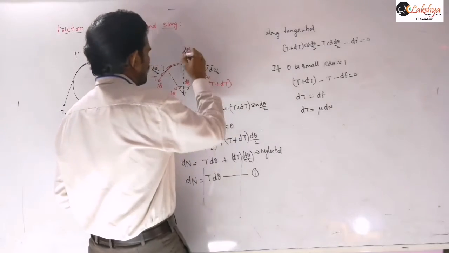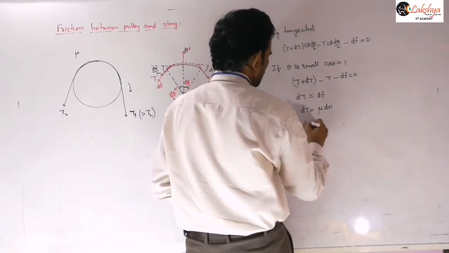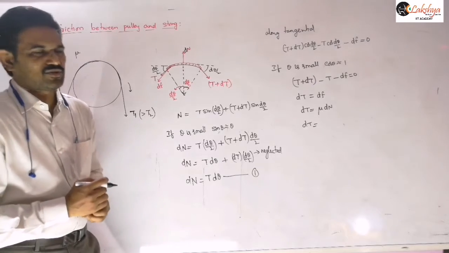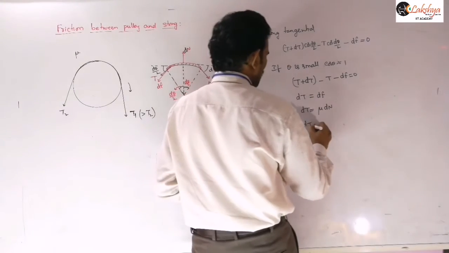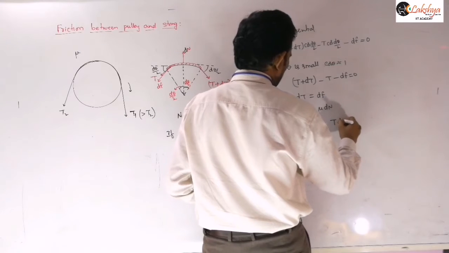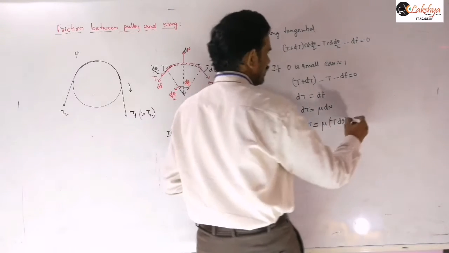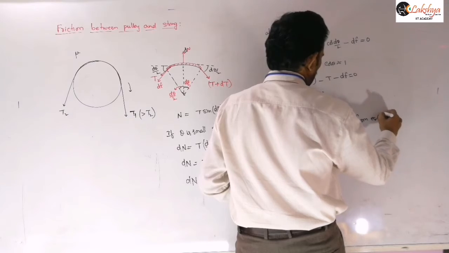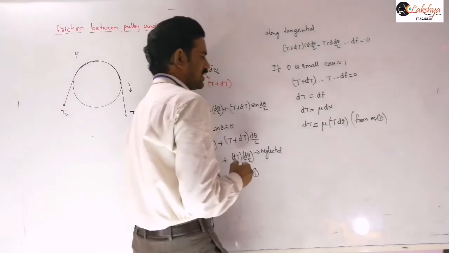So this is mu into dn, where I am substituting t into d theta, which we wrote from equation 1.